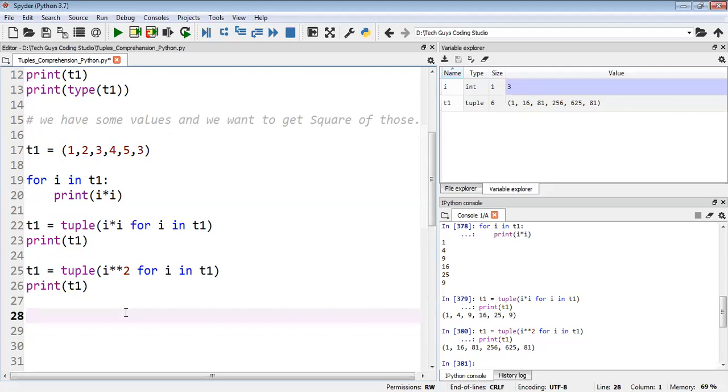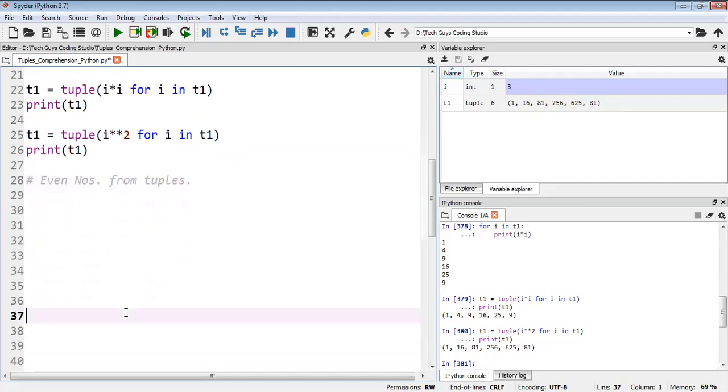So what I will do here now, for example, if we have some values like even numbers, we want to find the even numbers from the tuple values. For the even numbers, we'll write t1 equal to some numbers like 10, 11, 12, 20, 21, 30, like this we have some values. So here, first, how will we normally get the even numbers?